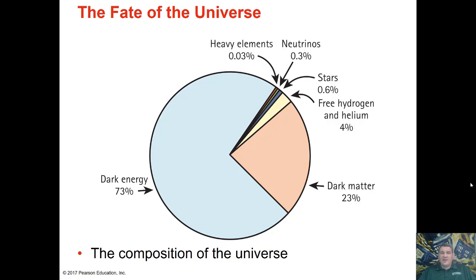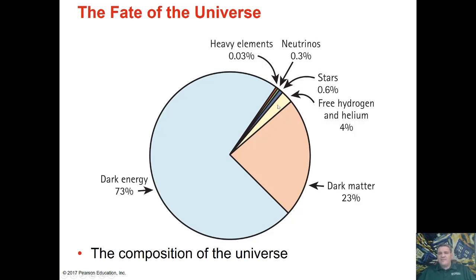So we can actually figure out the composition of the universe. Most of the universe, 73%, is dark energy. A lot of the remaining is dark matter at 23%. Okay, now remember, we don't know what dark matter or dark energy is yet. We see their effects, and we even understand kind of their properties, but we don't know exactly what they are. Then the remaining stuff is actually stuff we know.